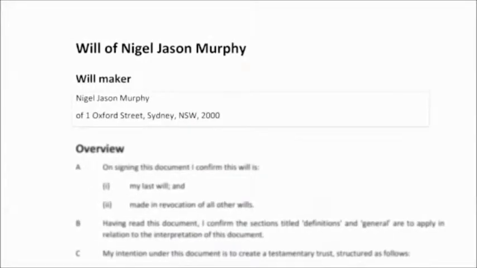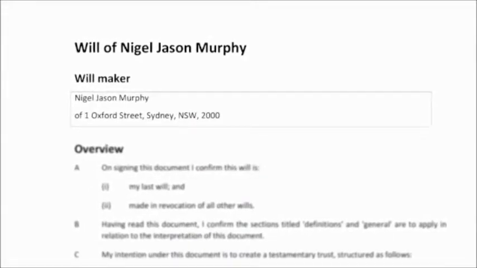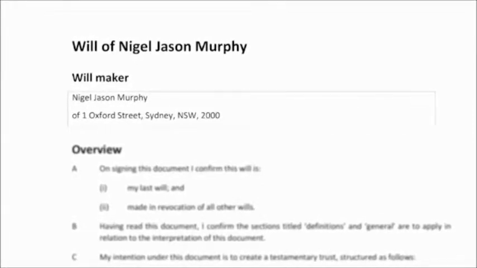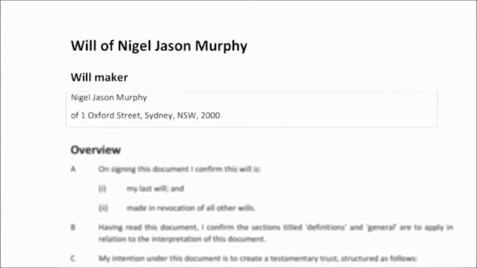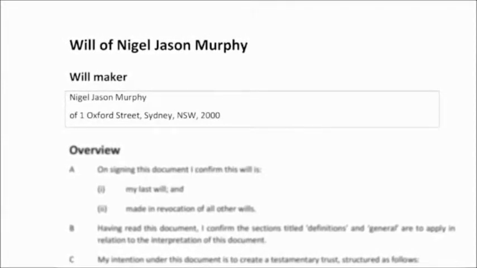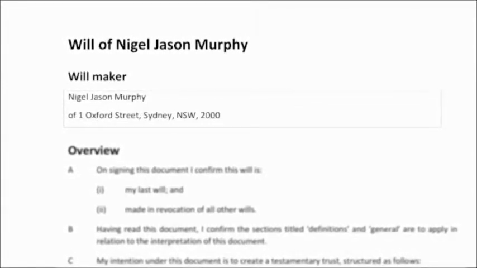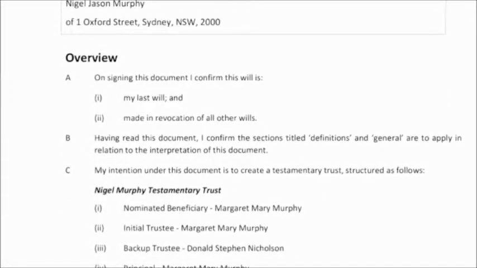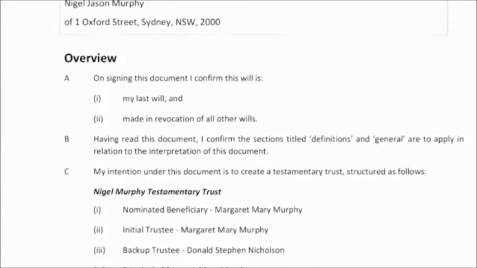Turning to your will, I want you to make sure that we've got your name and address spelled correctly. If there are any changes, please mention it to your View Legal lawyer during the online meeting. The same goes for any other names throughout the document. Please let us know if they're not correct. You'll see in the overview section that the will, as soon as you sign it, will automatically revoke any previous will that you may have done.